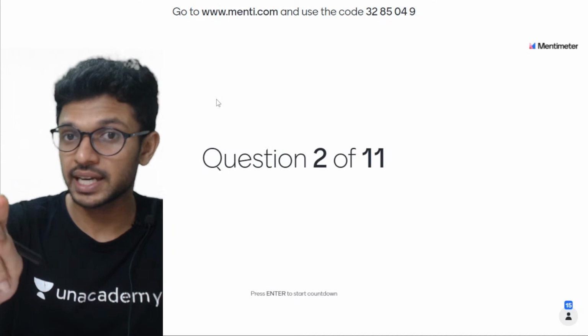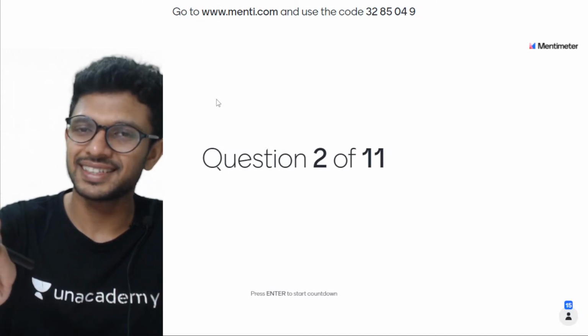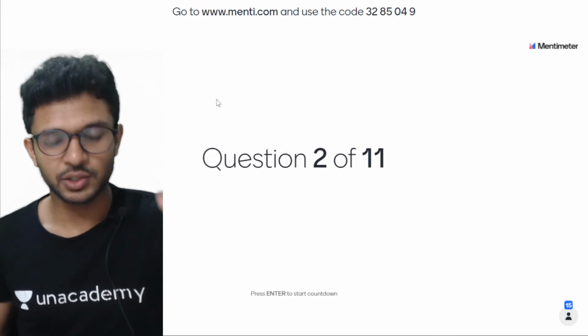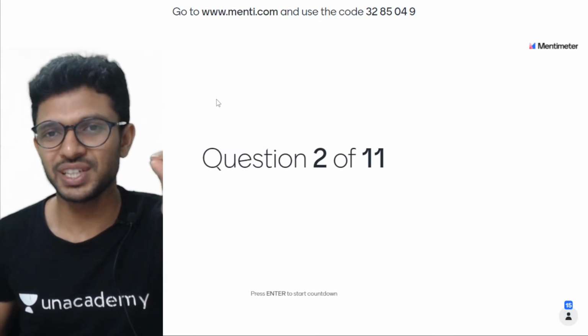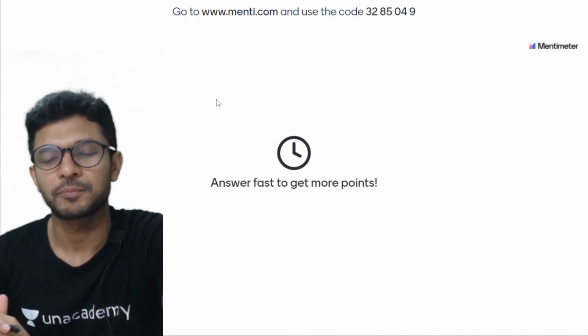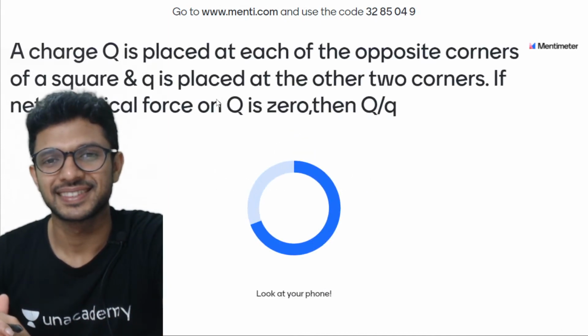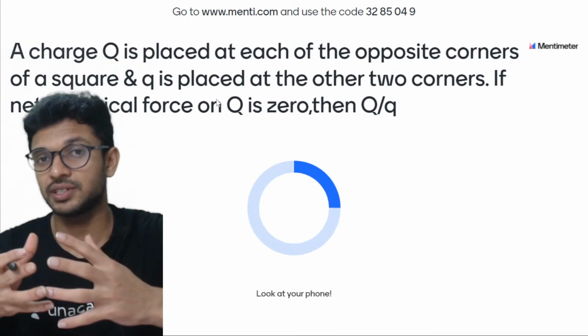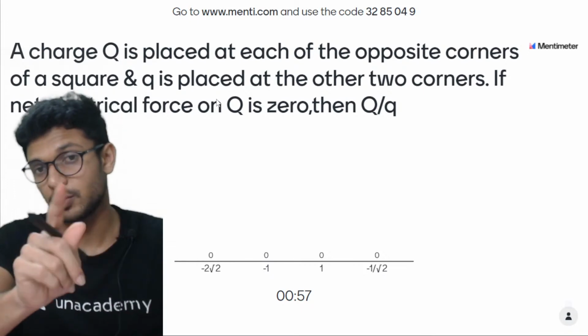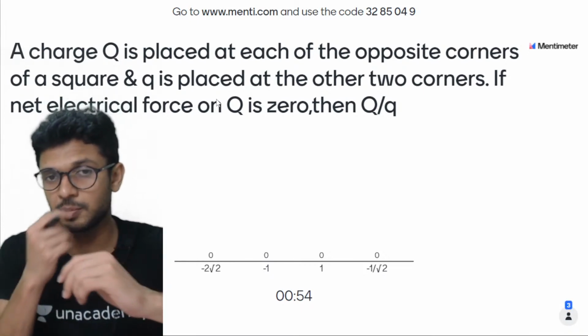Everyone, I hope you all can see the code. Code कितना? 3285049. Okay, so we're gonna start in 5, 4, 3, 2, 1. Yes. Here we go. Same kind of questions. So this time, as we already have explained the concepts related to these kind of questions, I want every one of you to try the best way possible and get the answer.